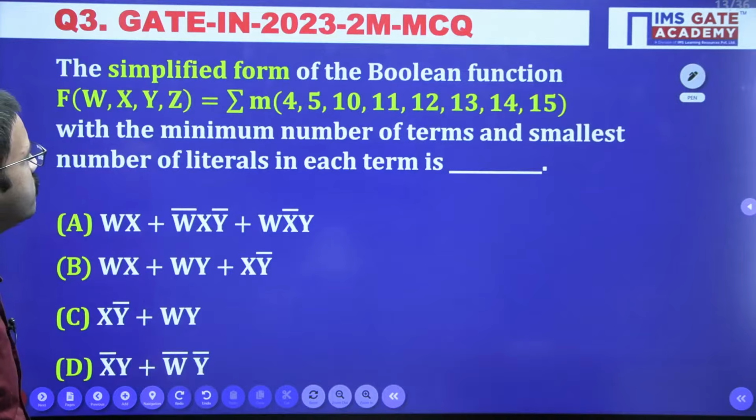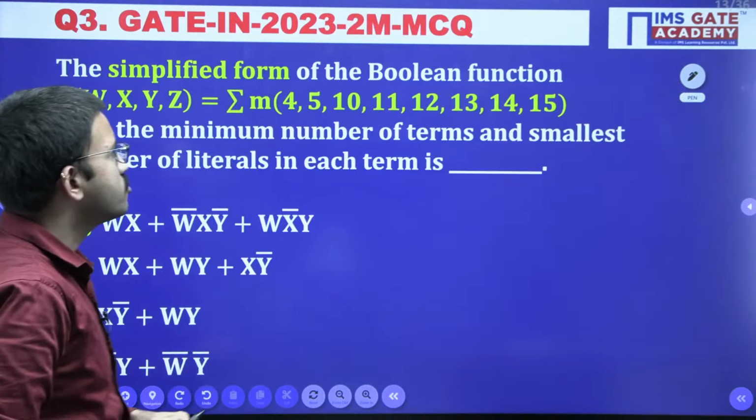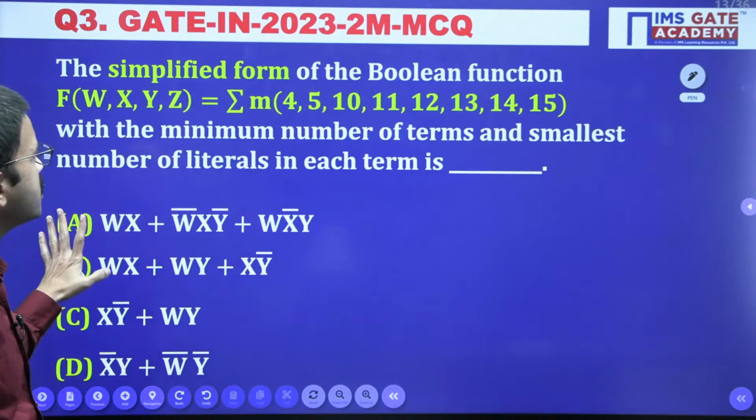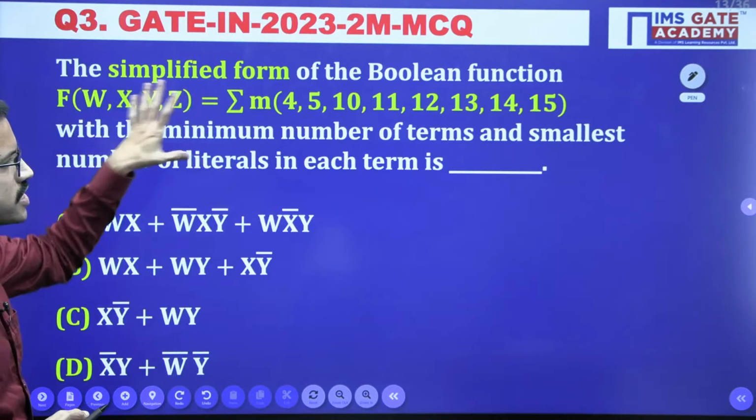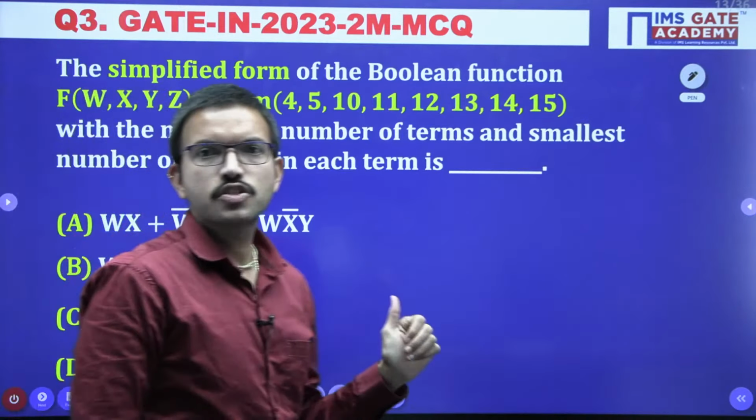Now, next question, which was asked in Instrumentation 2023 for 2 marks, and this question is related to Boolean function simplification. Okay, so all of you give a try.